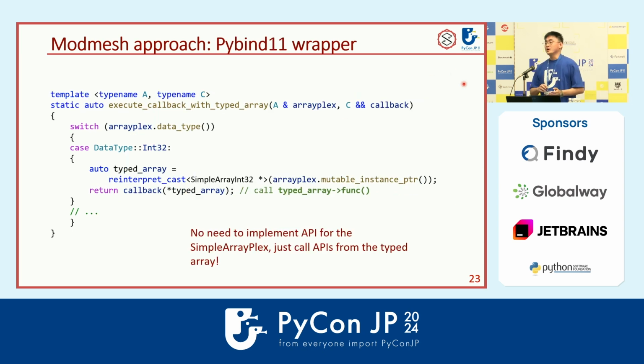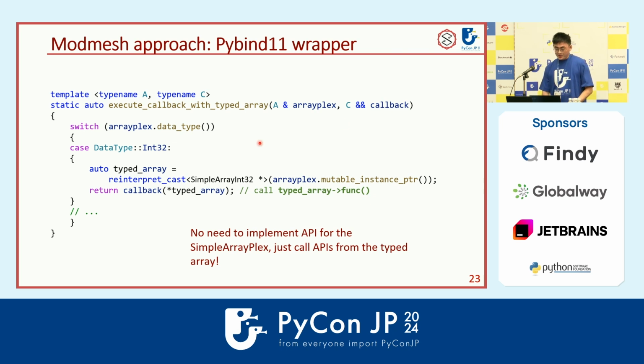Then we can go to the pybind11 part. To make pybind11 work, first we need to create some helper functions. So in this execute callback with typed array function, you see there are 2 arguments. The first one is the array plex, which is the simple array plex type, and we have another callback. The callback will define how we use the typed array.